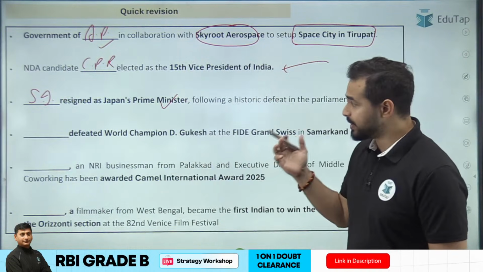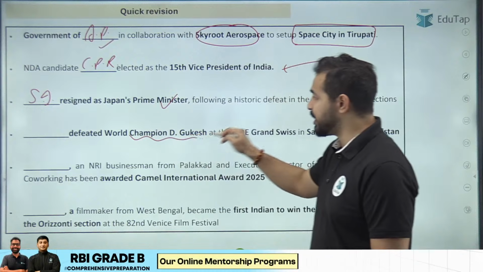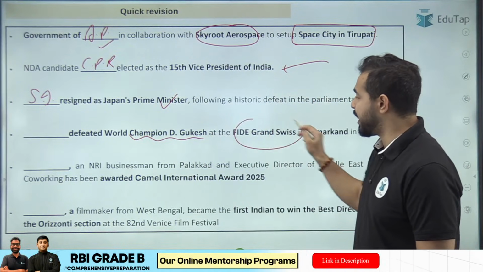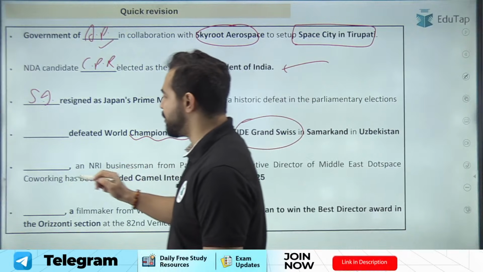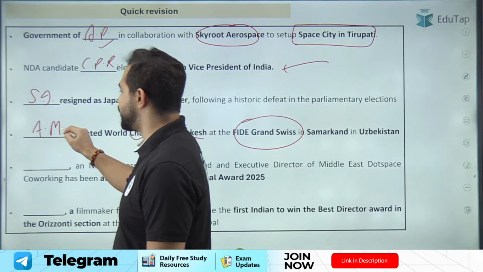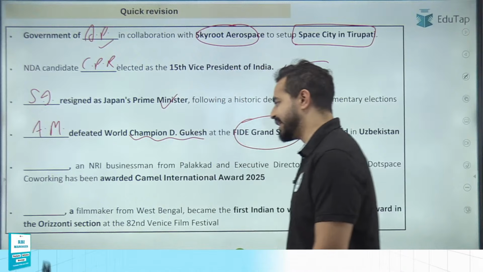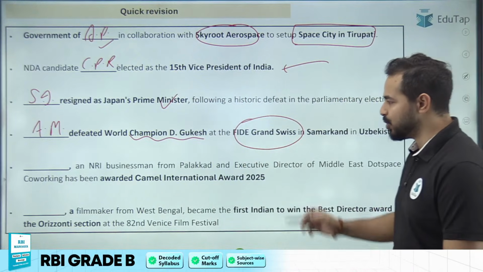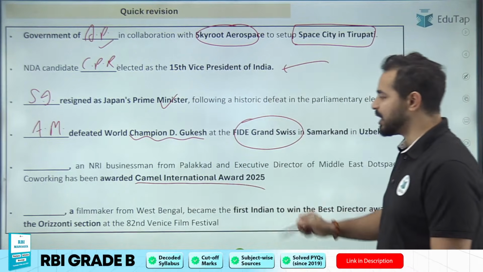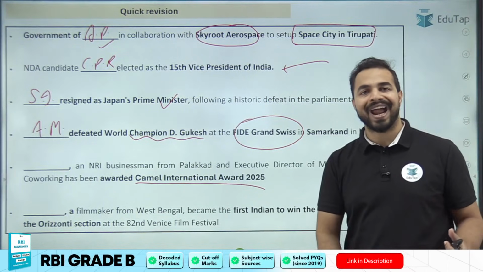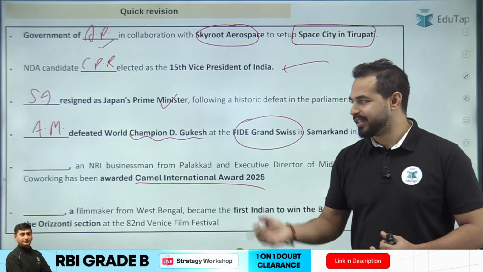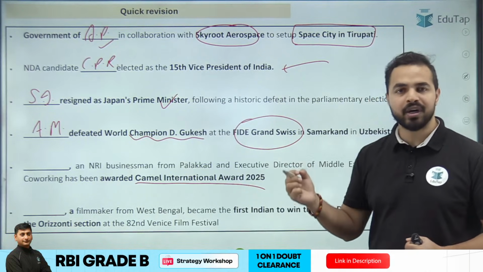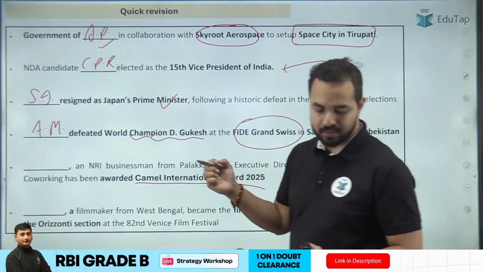Next. What is the name of person who recently defeated the world champion D. Gukesh at the Fight Grand Swiss? What is the name of this? The name of the person is Abhimanyu Mishra, an Indian origin US chess prodigy. Now please tell me the name of person who has been recently awarded the Camel International Award for his contribution and his leadership. What is the name of this person who has been given the Camel International Award? It's Muhammad Yunus.